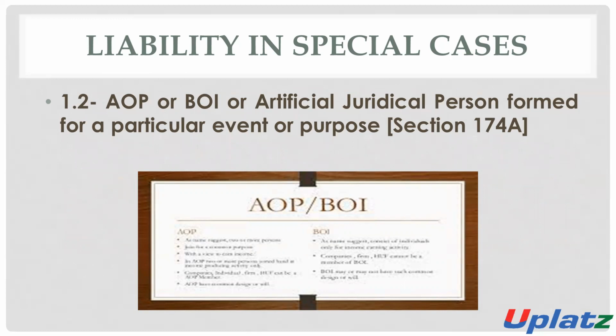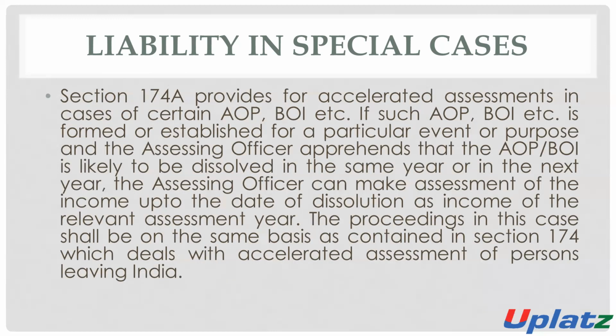If such an AOP, BOI or artificial juridical person is formed for a particular purpose, and such particular event is completed, then the income of such AOP, BOI and artificial juridical person will be assessed in the same financial year. Section 174, subsection 174A. Section 174A.